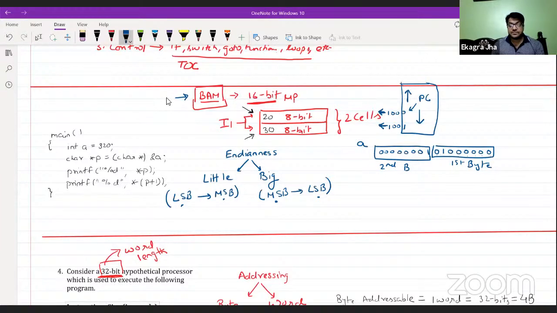If little endian is involved, suppose this is a, so the starting address will be like this. Suppose the starting address is 100, so the next cell starts from 101. In little endian, the lower byte, which is the first byte, goes to the lower address, and the higher byte goes to the higher address.